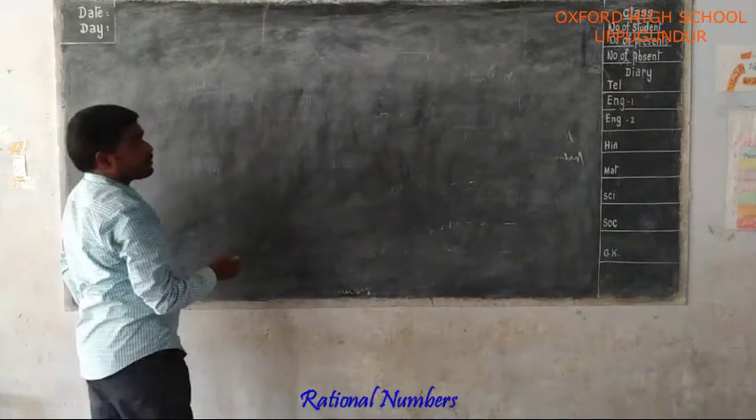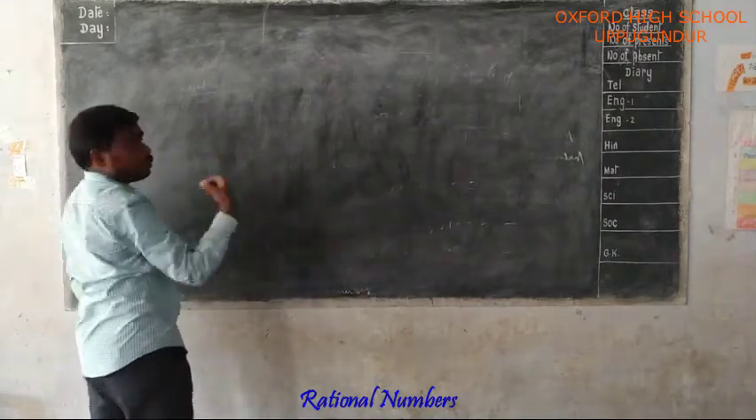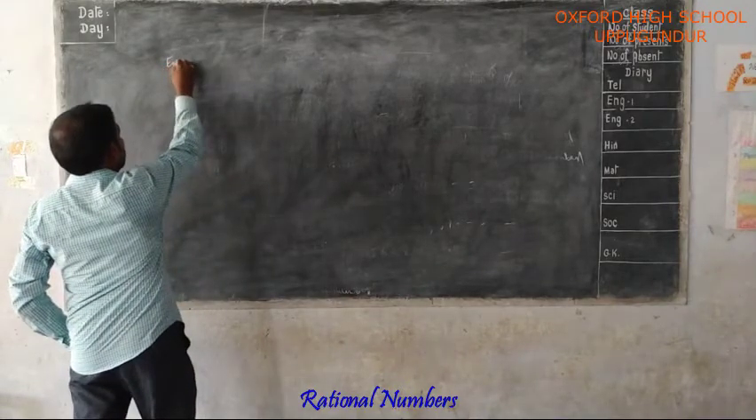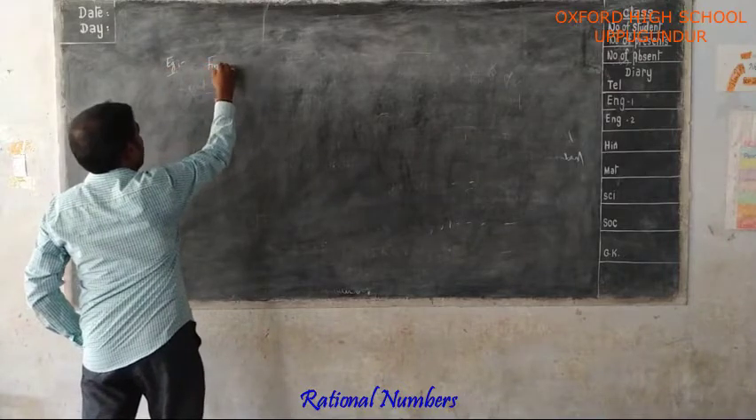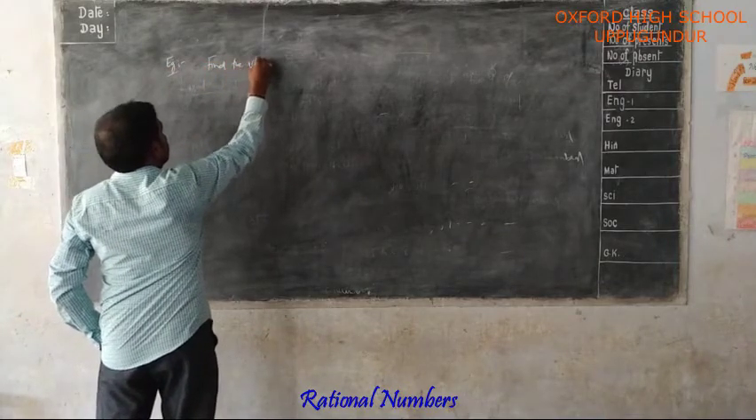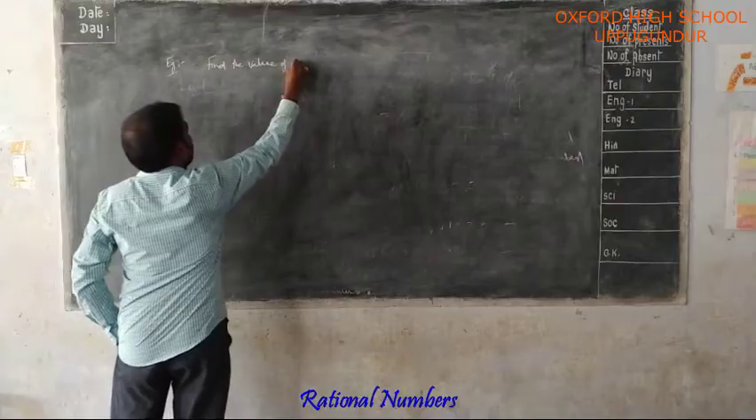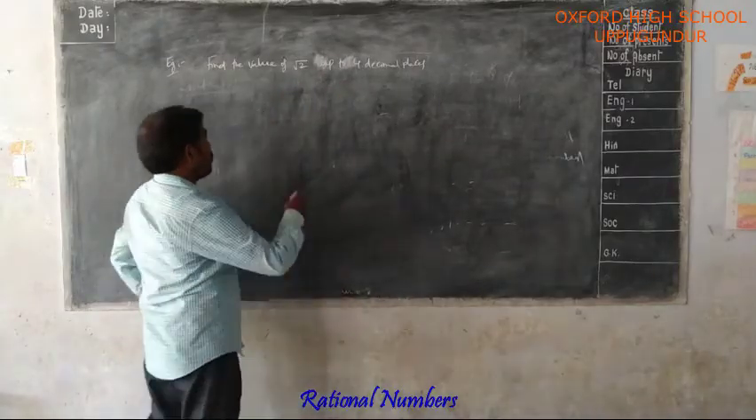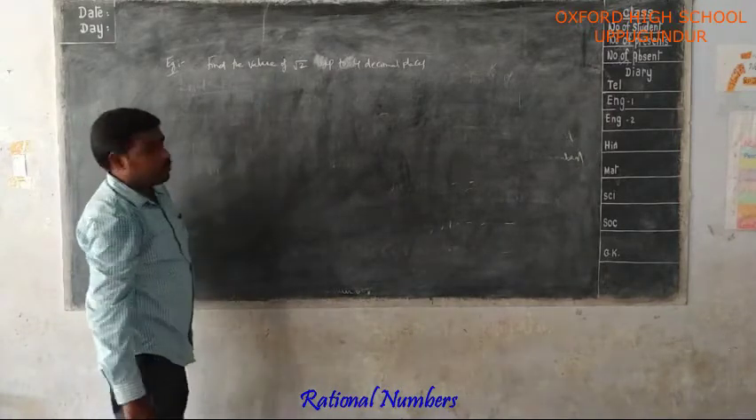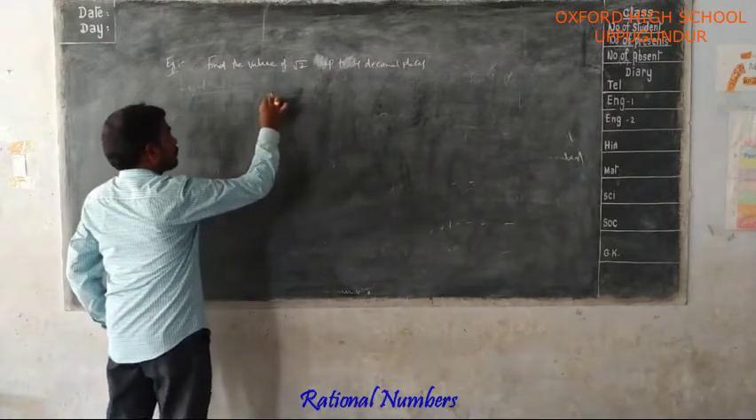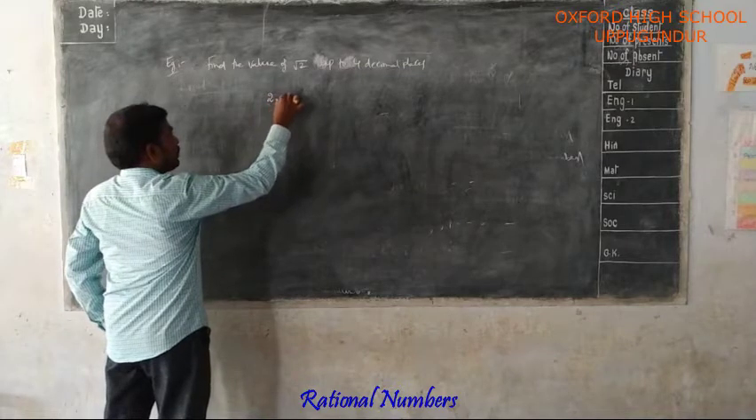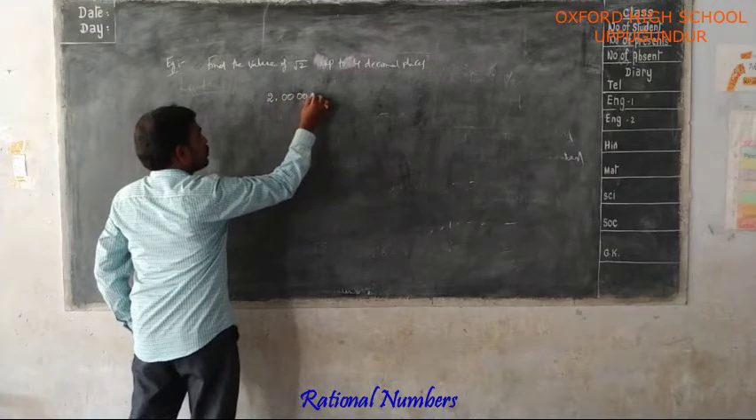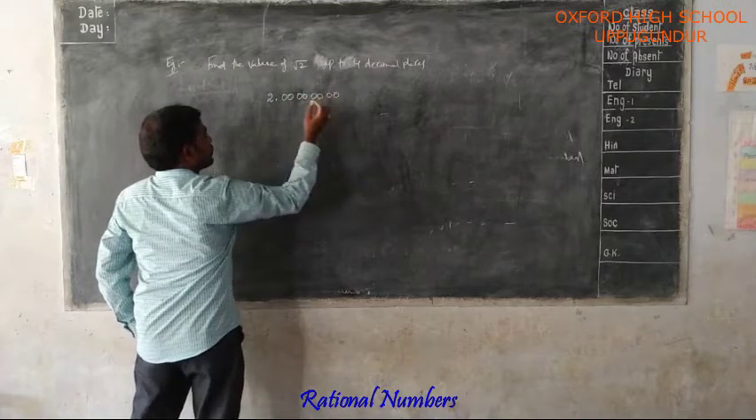Now, the value of any irrational number up to 2, 3 or 4 places. Suppose you want to find, like this example, the value of root 2 up to 4 decimal places. You can find the square root of 2 by the division method. 2 point, and after the point you have to take each period as 2 zeros: 00, 00, 00, like this.